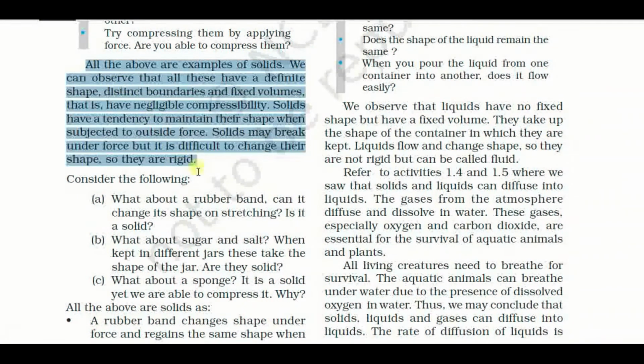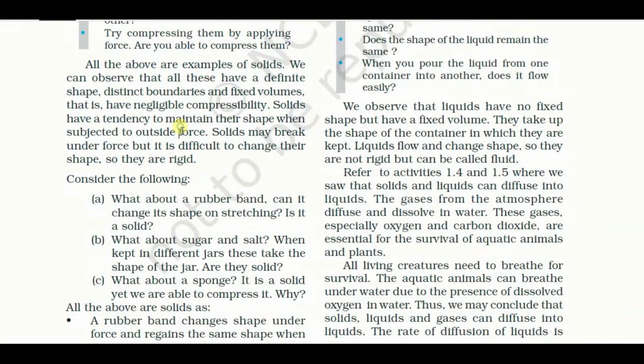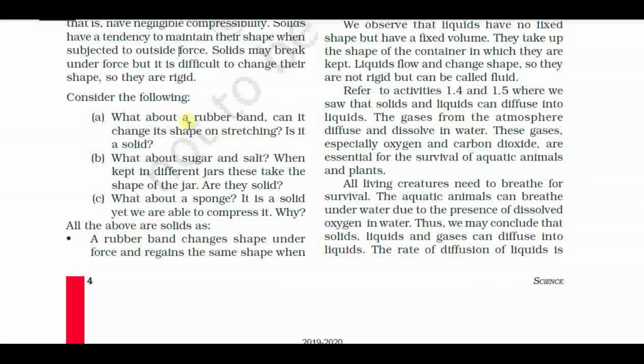Now come to the point. Consider the following: what about a rubber band? Can it change its shape on stretching? Is it a solid? Then the question is, what about sugar and salt? When kept in different jars, those take the shape of the jar. Are they solid? What about a sponge? It is a solid, yet we are able to compress it. Why? So come to the first question's answer.